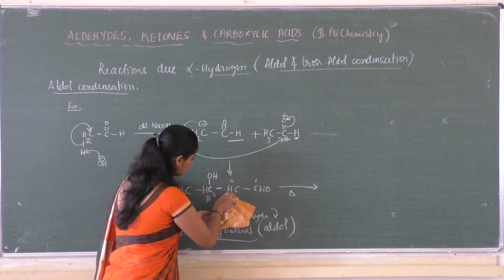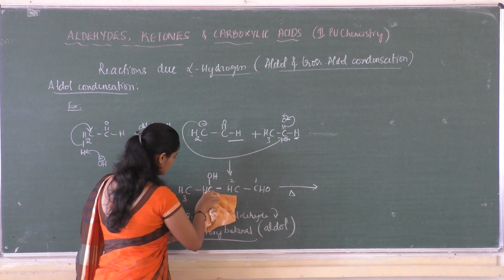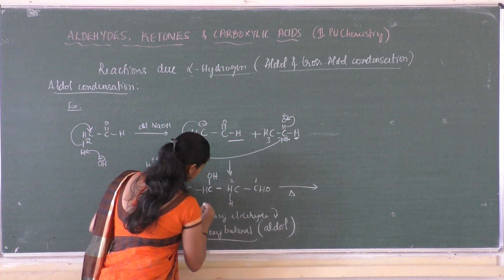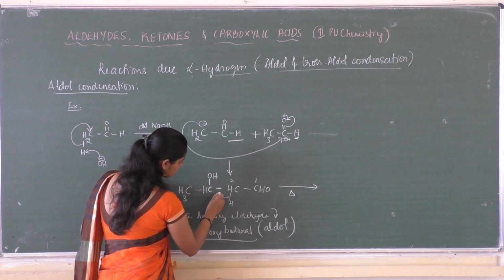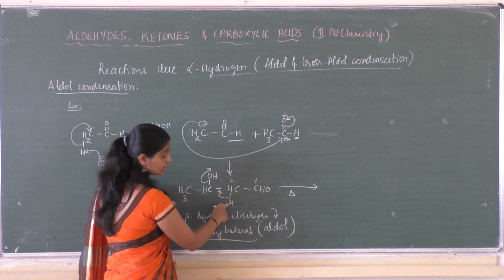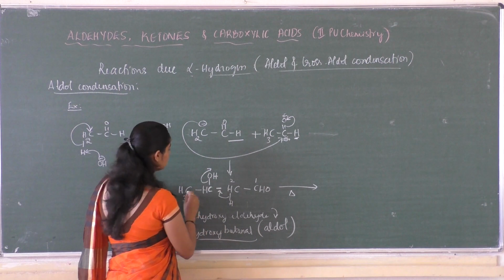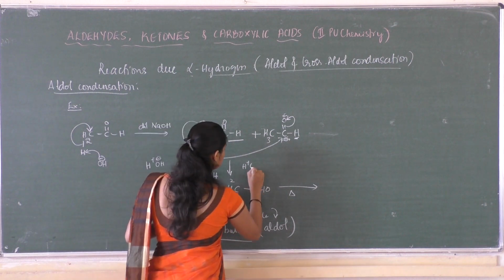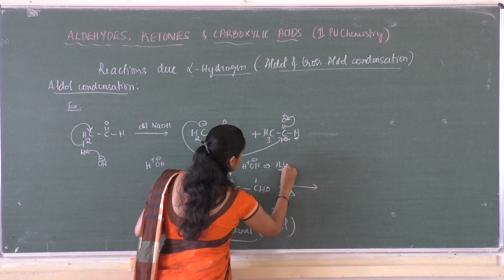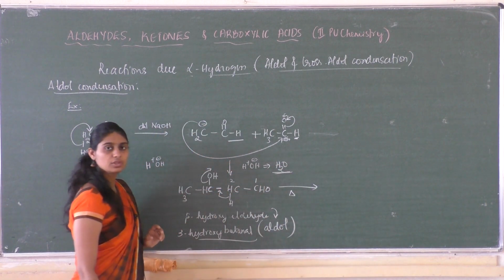So this hydrogen I will be writing as, so this is shifting here, and this gets cleaved as H plus and this as O minus, so it forms H plus and OH minus. This is nothing but condensation occurring so as to form a water molecule.